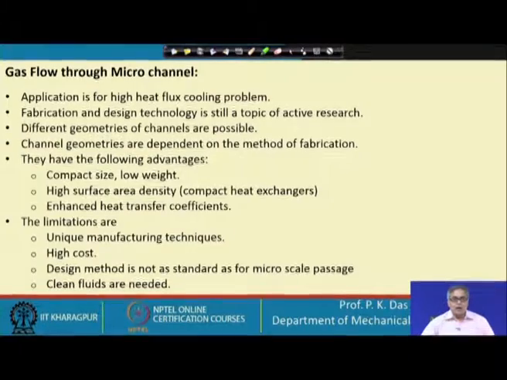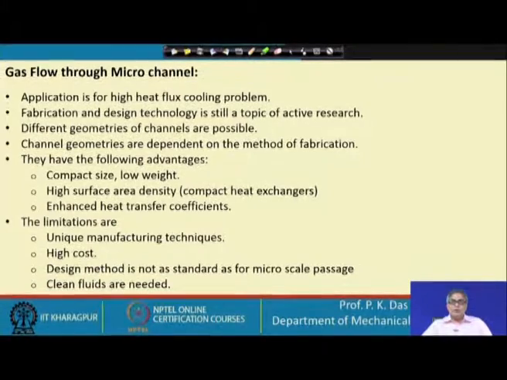In conventional heat exchangers, the passages are large, so we have some very standard design practice, but the design practice is yet to be standardized in the case of micro heat exchangers or micro scale passages. Then clean fluids are needed. As the passage dimensions are small, it is prone to clogging and it cannot withstand fouling.